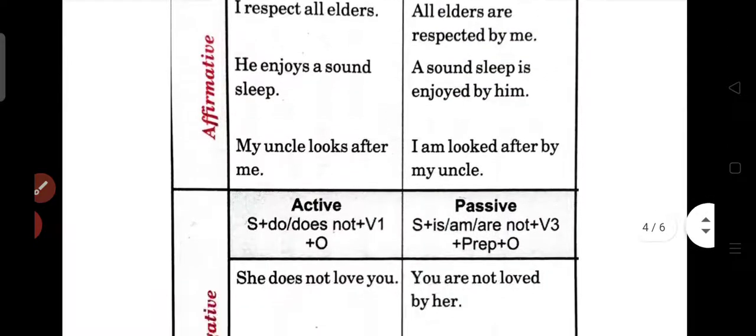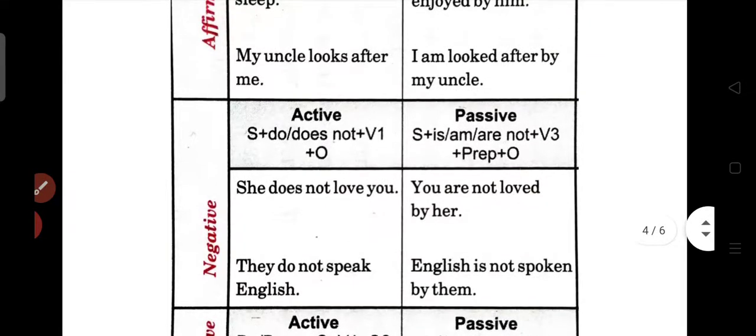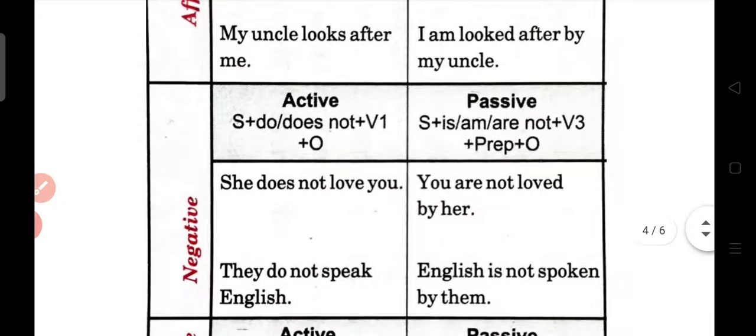Right? Now see next. Whenever the sentence is in negative form, that means does or do is being put here with the not word, what you have to do? You know that does is used for the singular and do is used for the plural. What you have to do? Same. Along with is, am, are, you have to put not and verb third form. Like she does not love you. So here you is the object, that has to be put at starting.